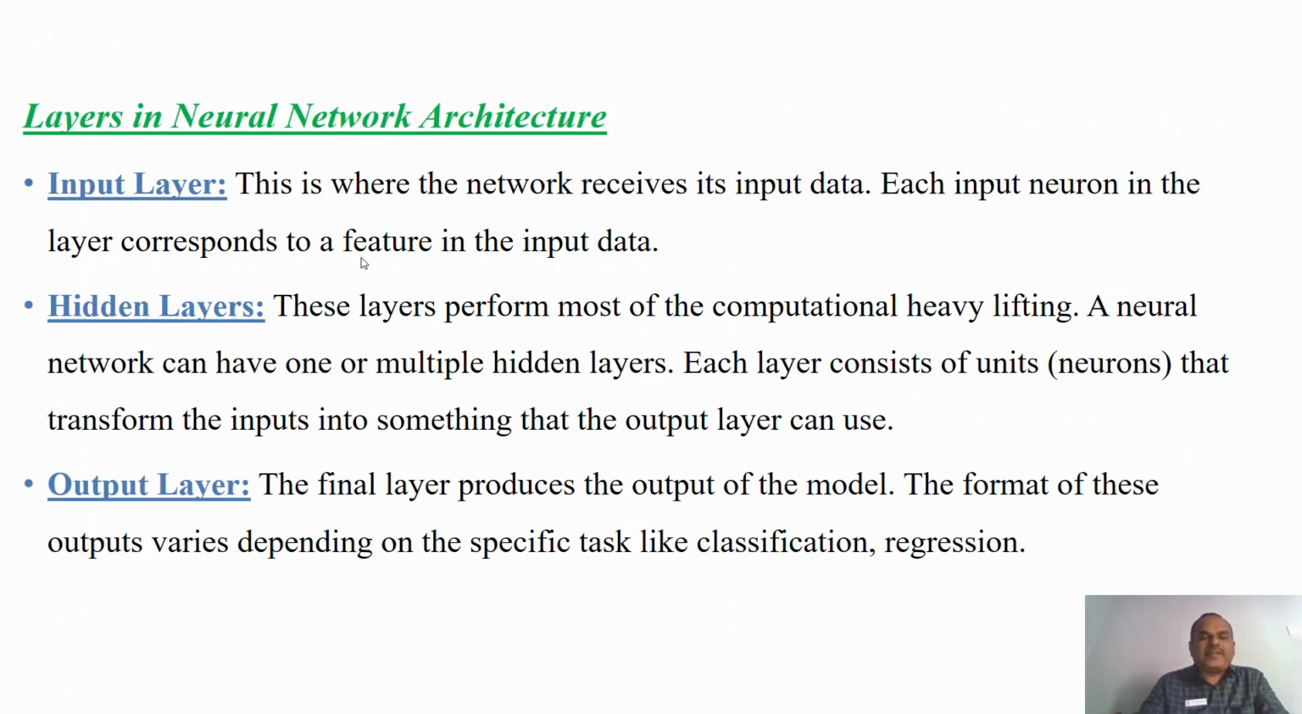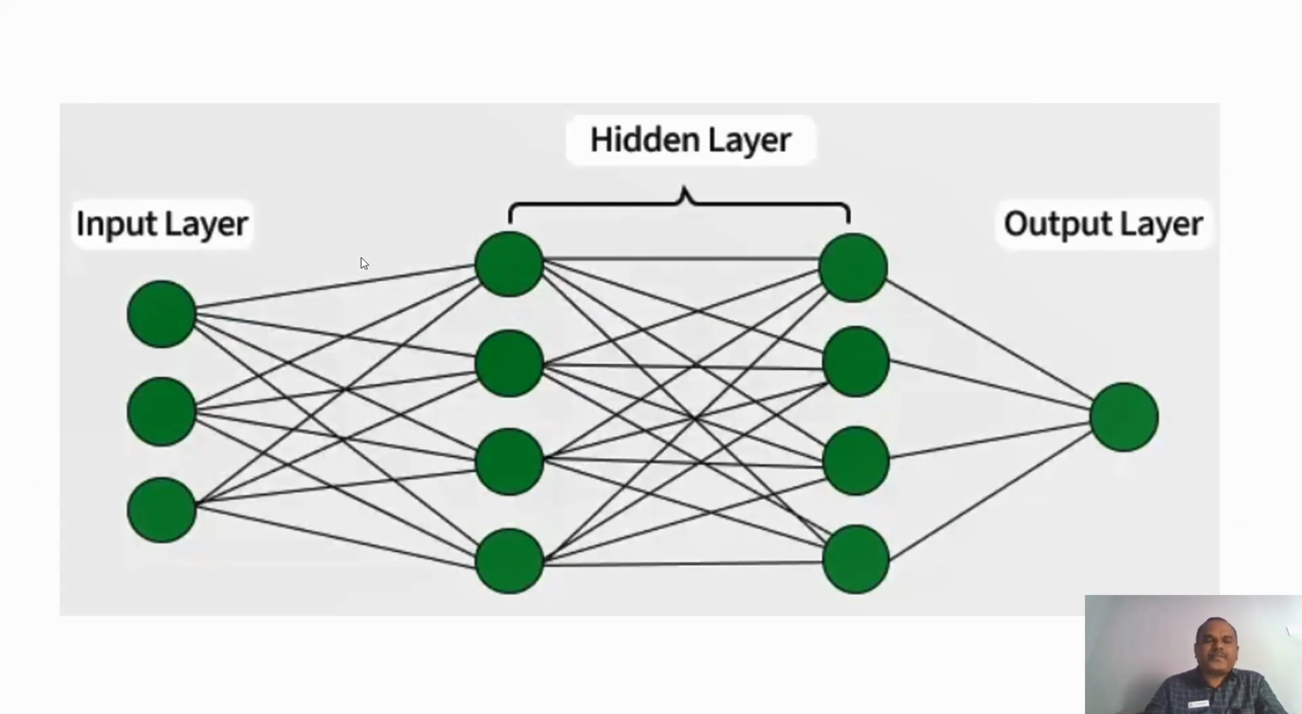And the third one is called the output layer, the final layer, which produces the output of your model. The format of this output varies depending on the specific task, like classification and regression. So this is the diagram which shows the input layer, the hidden layer and the output layer. Here the input layer has many interconnections. Then we have a hidden layer, then an output layer.